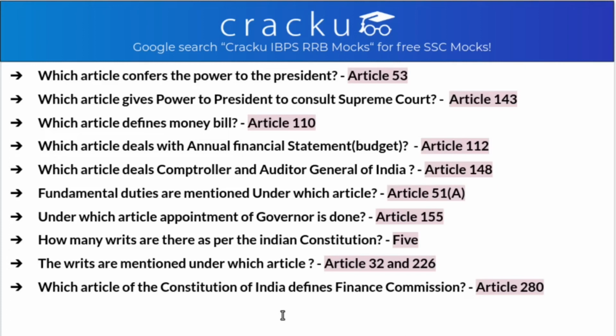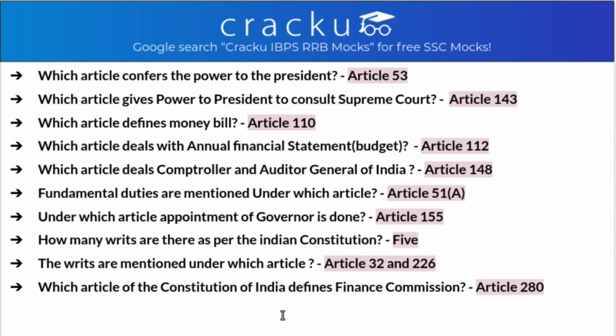It is article 112. Which article deals with Comptroller and Auditor General of India? It is article 148. Fundamental duties are mentioned under which article? As discussed earlier, it is under article 51A. Under which article appointment of governor is done? It is done under article 155.